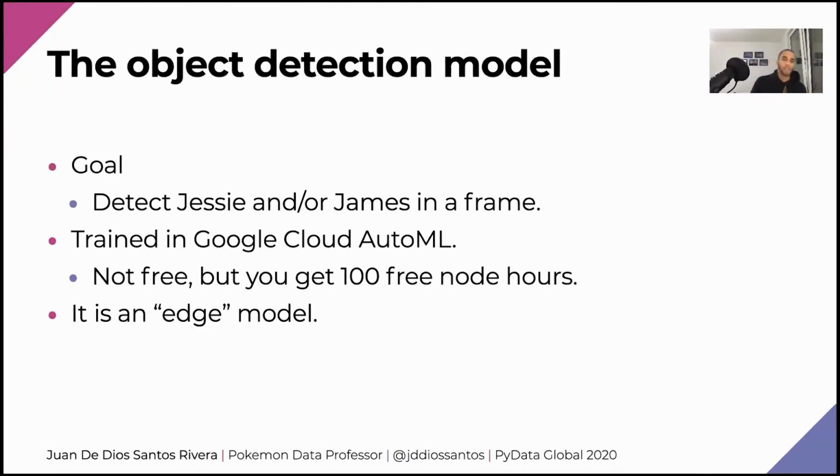So for the first part, once again, I'm using an object detection model. And the goal here is to detect Jesse and James in a frame, which is an image. Then I also need to mention that I trained this model using Google Cloud AutoML, which is not free, but you get 100 free node hours, which are more than enough for training such a small and prototype model.